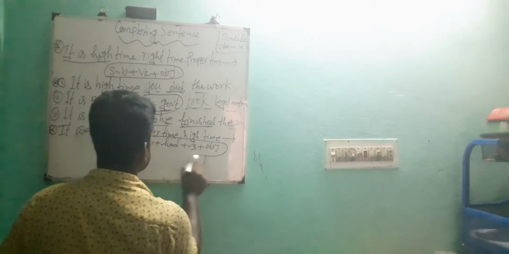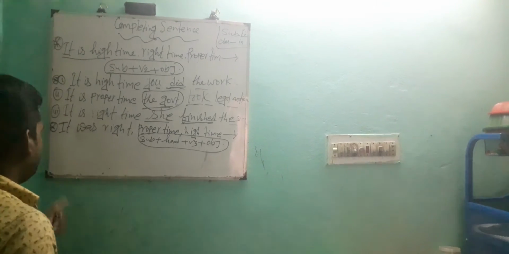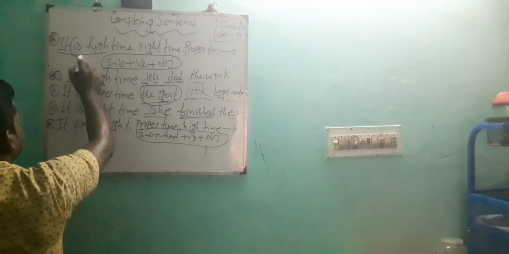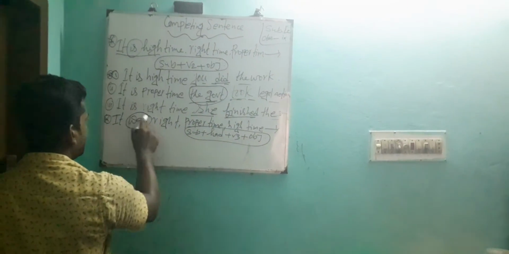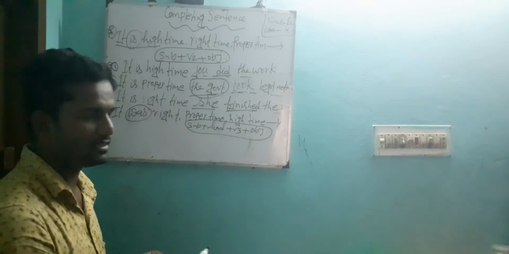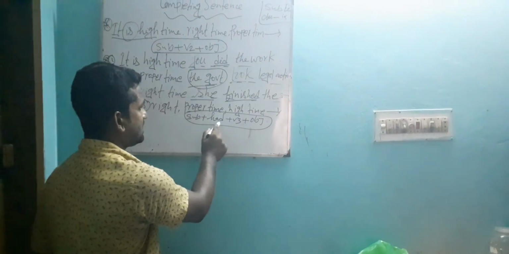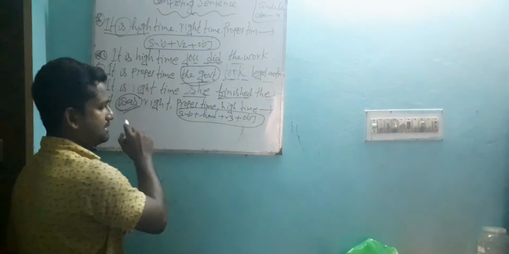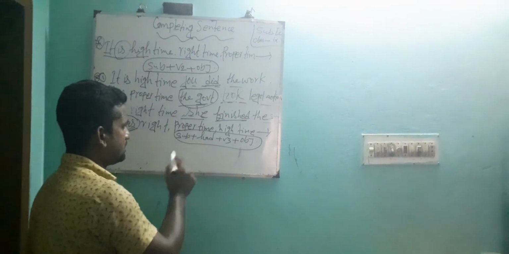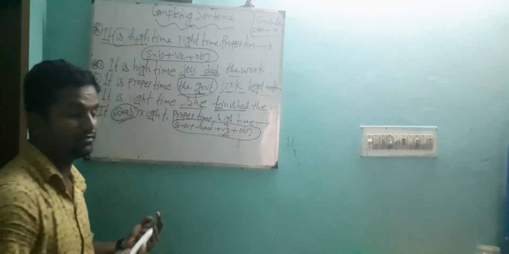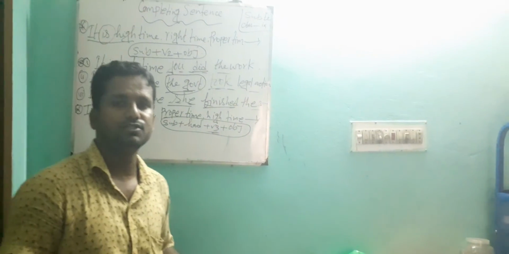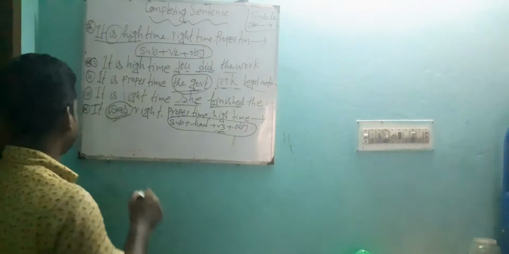This is another structure, dear learners. If there is is, that means present tense, then structure will be subject plus V2. But if there is was instead of is, that means past form, then structure will be subject plus had plus B3. Dear learners, I tell you what is B3. B3 means past participle form of verb.